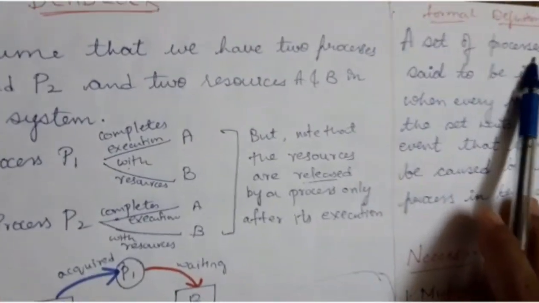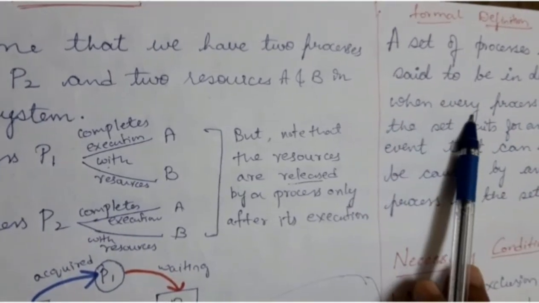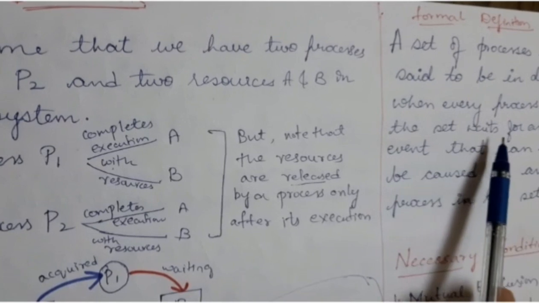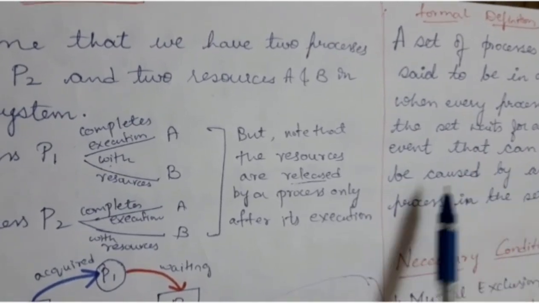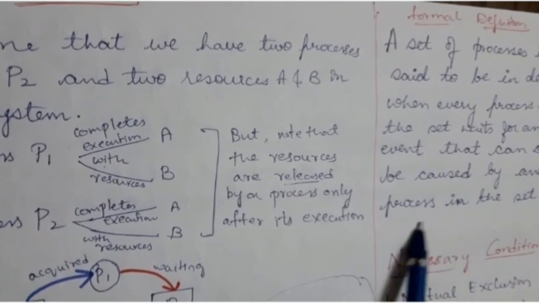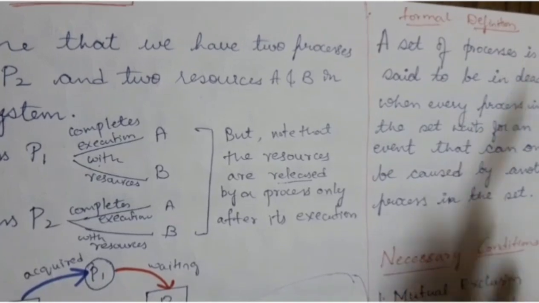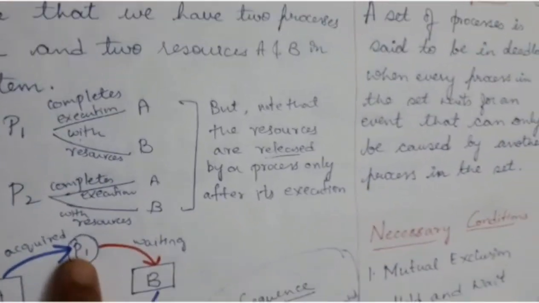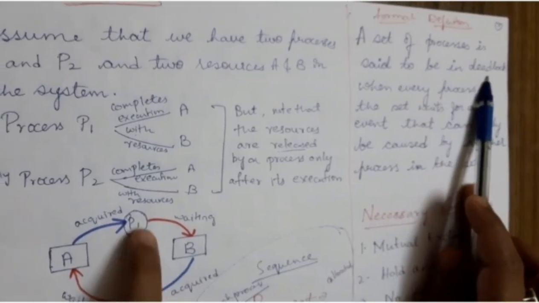Now we shall see the formal definition of deadlock. A set of processes is said to be in deadlock when every process in the set waits for an event that can only be caused by another process in the set. For example, the processes P1 and P2.